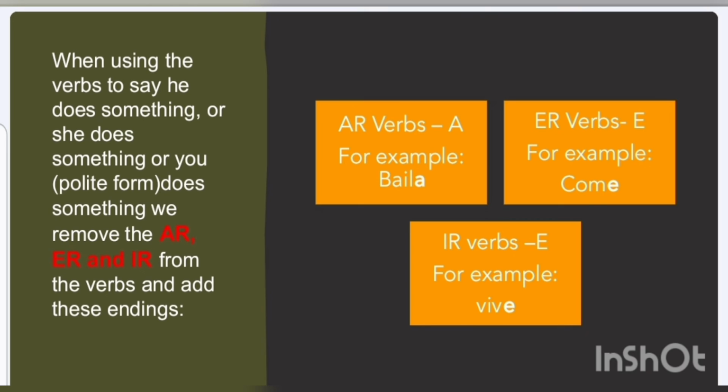Now, whenever we're talking about somebody else, so we want to say he does this at home, my mother does this, my brother does this, etc., all you have to do is to remove the AR, ER, or the IR from off the verb, and these are the endings that you would add.